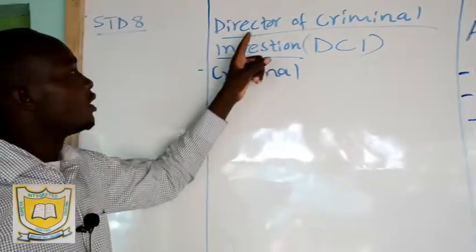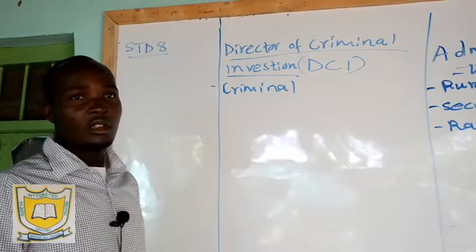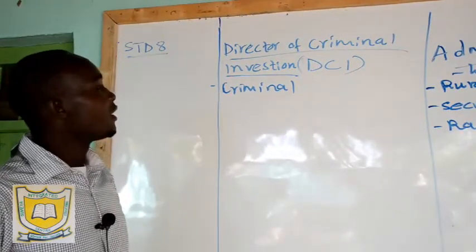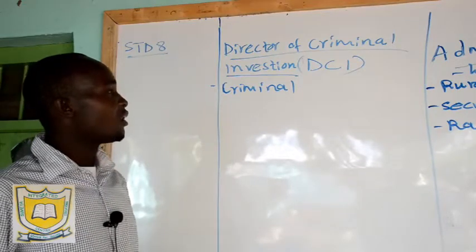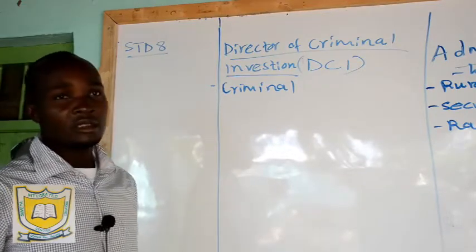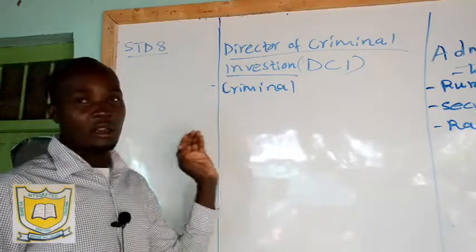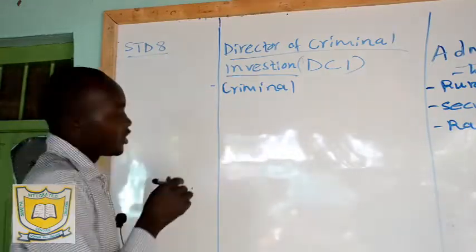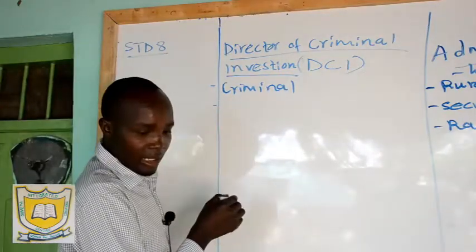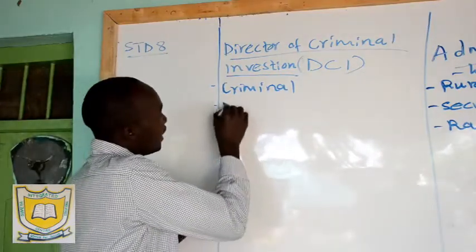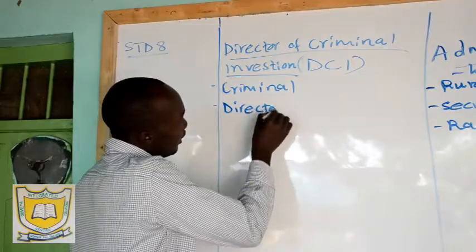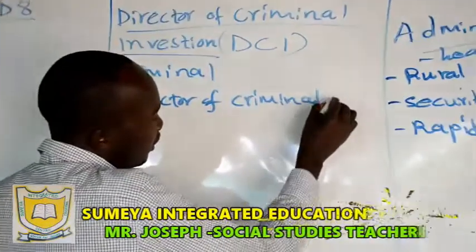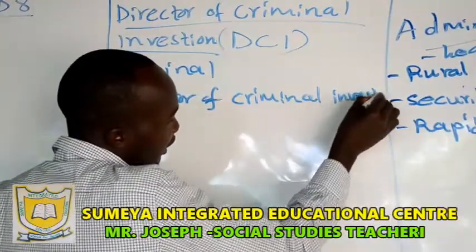They are called DCI. So they will take over the criminals, they watch them, they interview them, then at the end of the day, they provide information to the government. If we have other criminals, they can be caught, arrested by the government. It's headed by Director of Criminal Investigation, just like that.